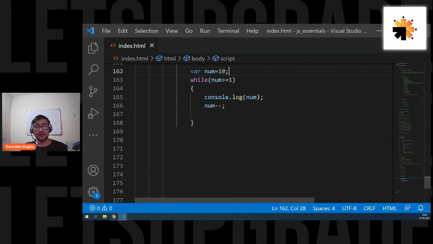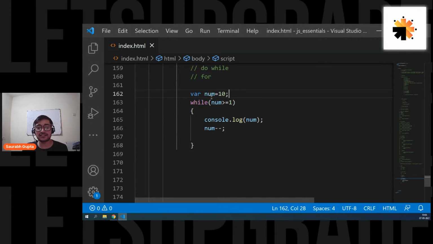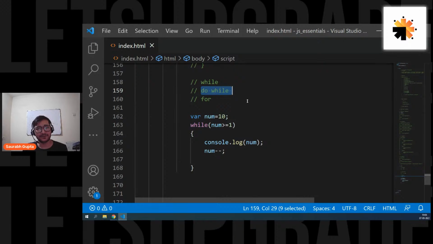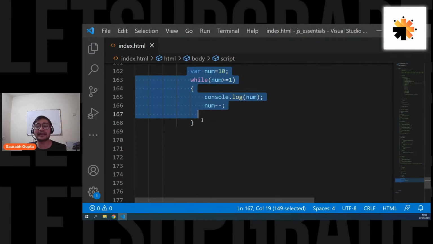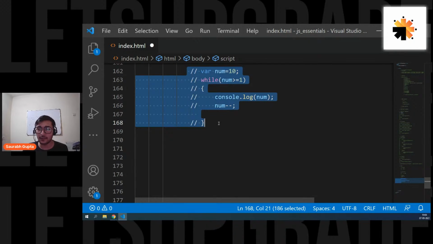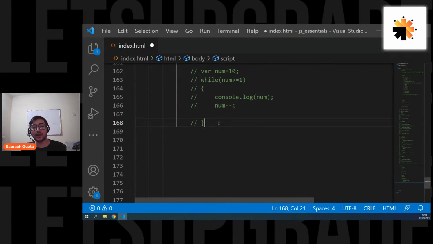Okay, guys, so now let's move ahead and let's see the next kind of loop, that is do while, and you'll easily understand it because it's again a loop, but the way of writing it is different and the way of working is a little different. So let's see how it works.